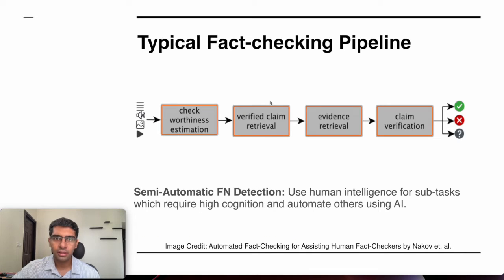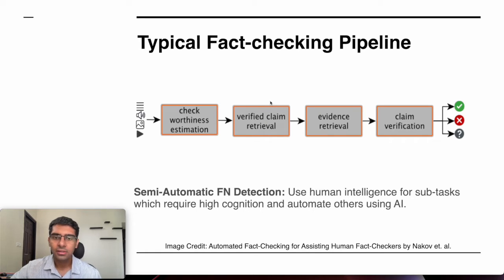Here is a glimpse of a typical fact checking pipeline. There are four stages. The first stage involves checking if a claim is worthy of a fact checking effort or not. The second stage involves checking if similar claims have been fact checked in the past or not. The third stage involves evidence retrieval for or against a claim, and in the fourth stage, a verdict is passed whether a claim is true or false based on the evidence and the similar claims that we have retrieved in the past stages.